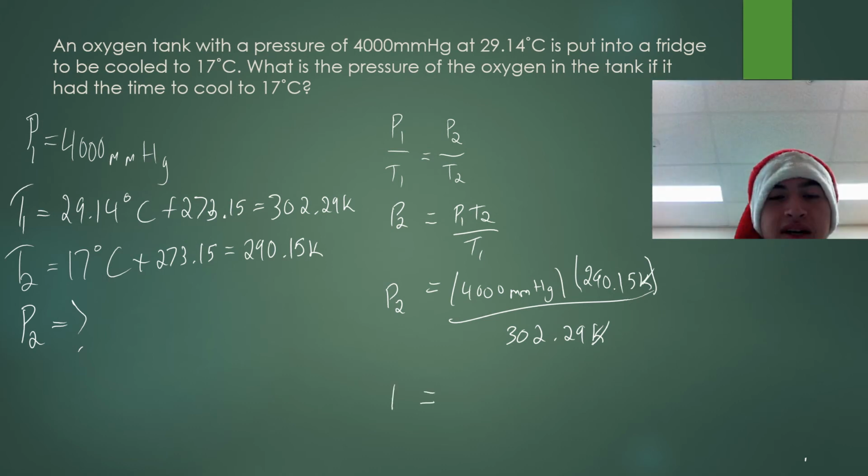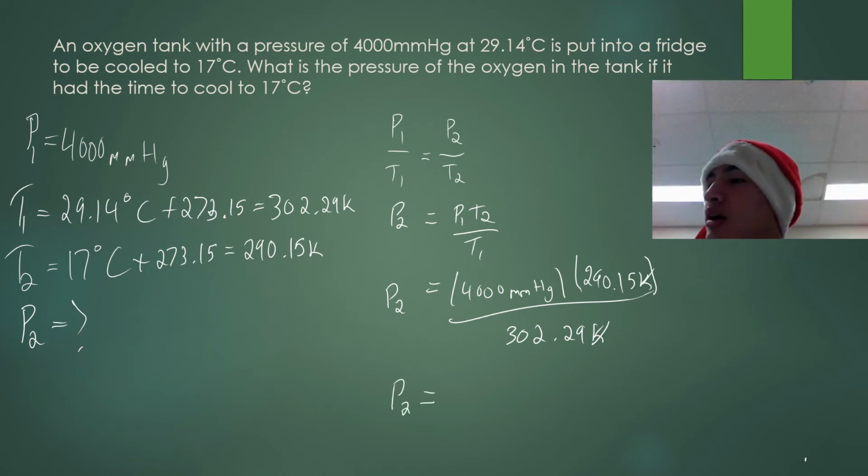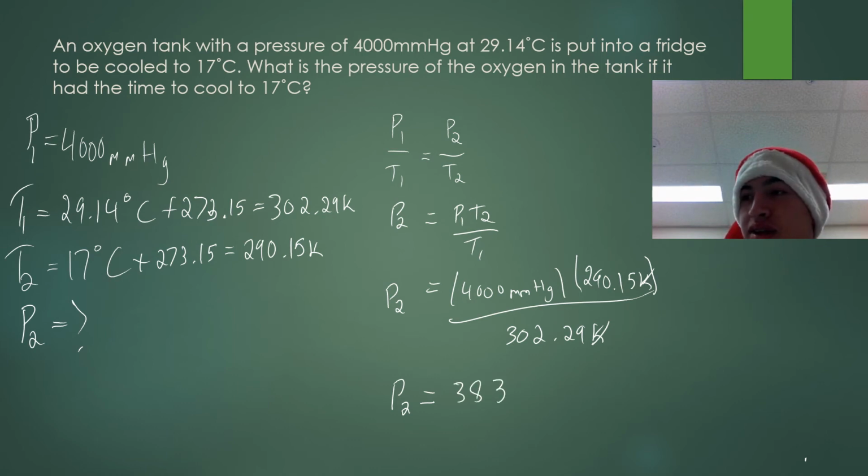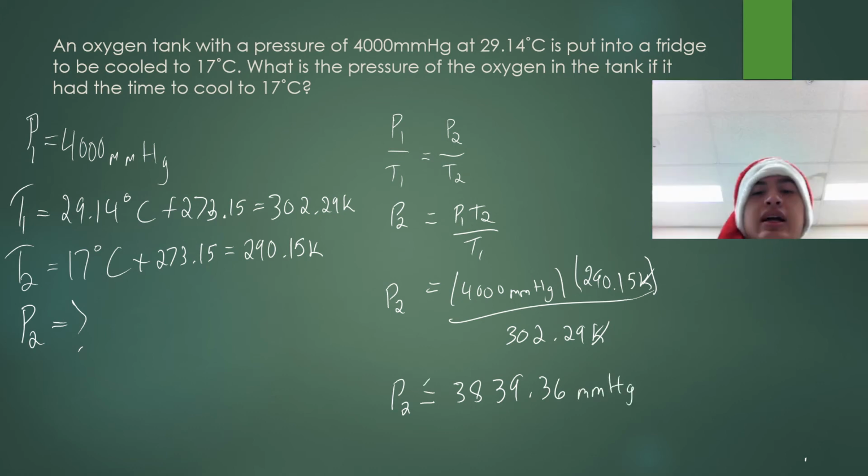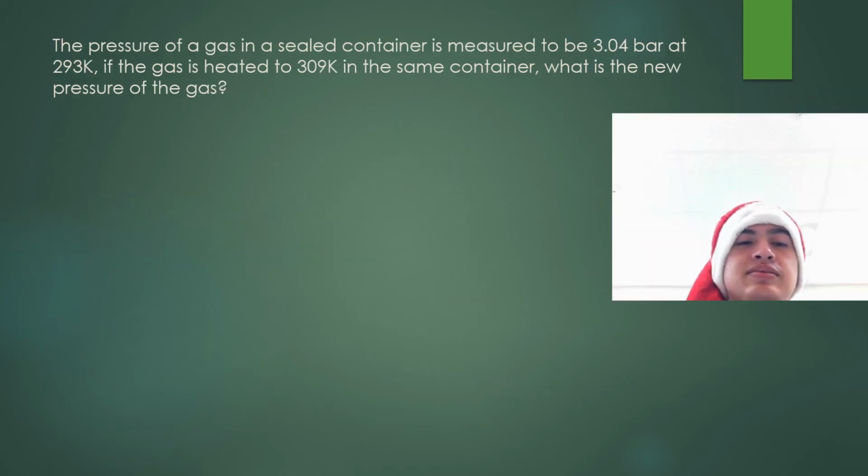I'll plug this all into my calculator and get a value of 3,839.36 millimeters of mercury. And there's your answer. It doesn't tell us to convert the pressure into any other standard form of pressure, so I'll just leave it in millimeters of mercury. And next example in 3, 2, 1.